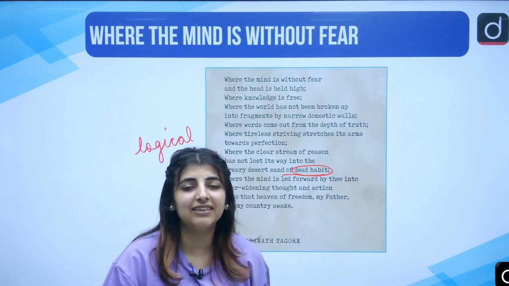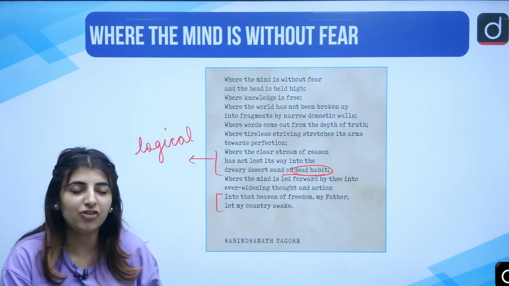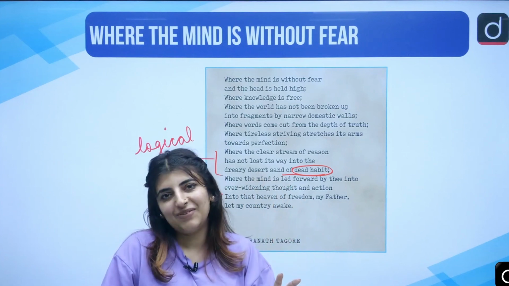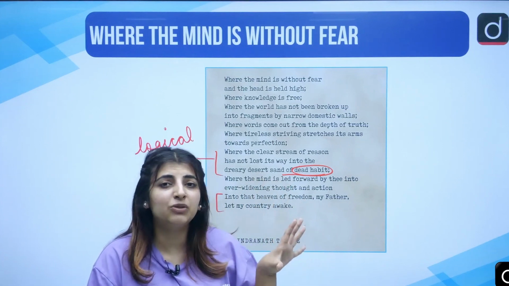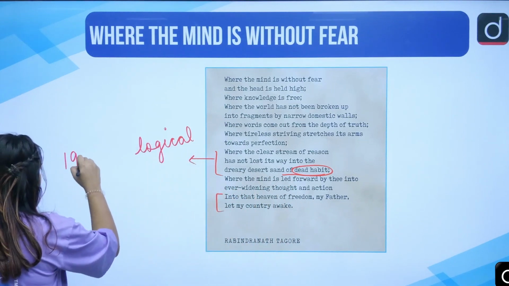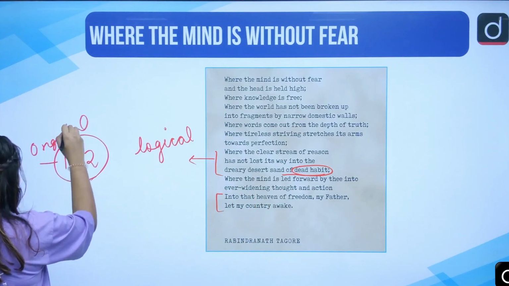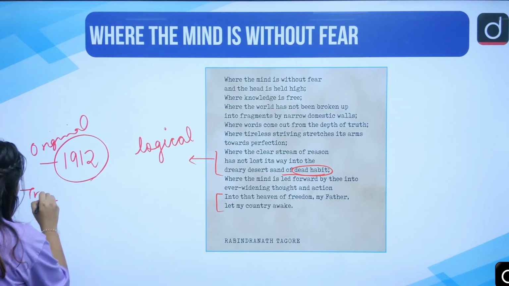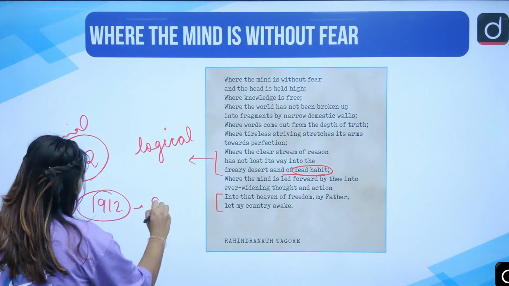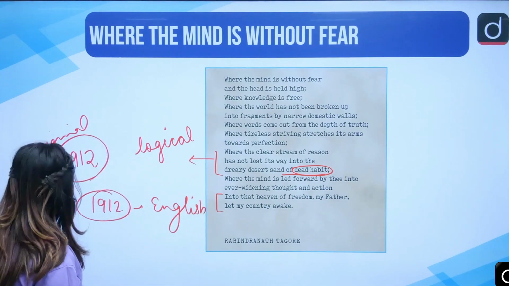जहाँ पे कोई किसी से डर के नहीं रहेगा, where everybody will be treated equally without any superstitions, without any narrow-mindedness or the low mentality if we talk about. So you see at that point of time as well how even the British were ruling when this very piece of poetry was there. The original piece and of course the translation, which was in 1912 into English. So this is what he talks about in here.